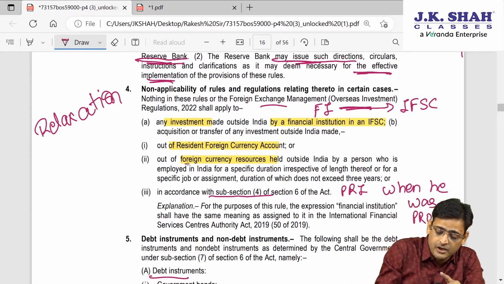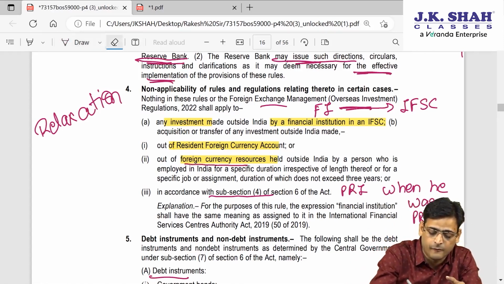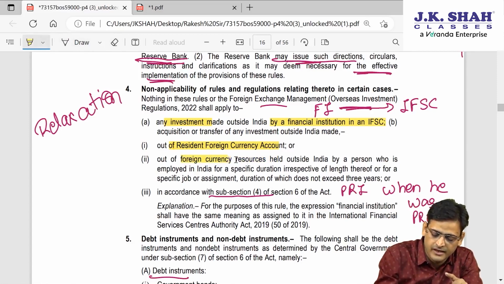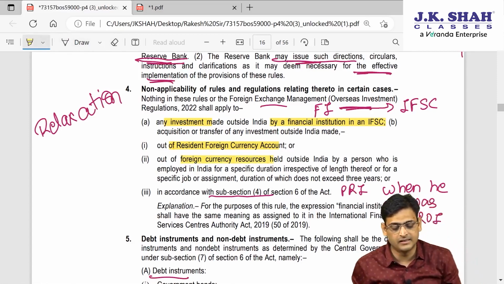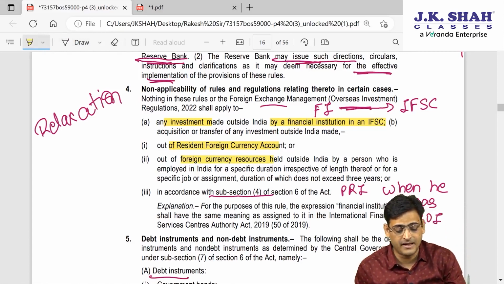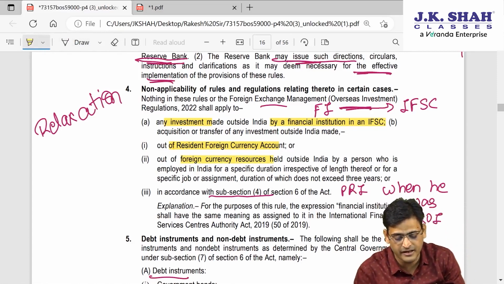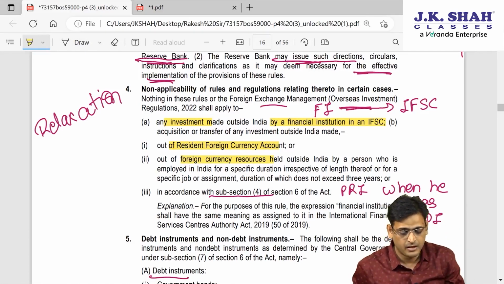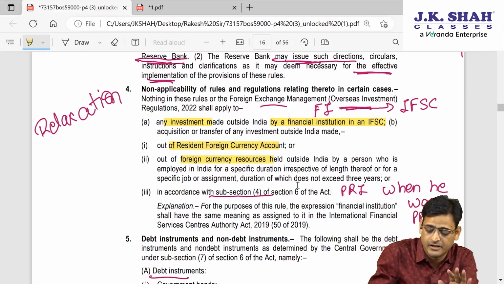Then, if the investment is made out of foreign currency resource outside India by a person who is employed in India for a specific duration, that is, working in India on a temporary basis where the period of work is not more than 3 years.